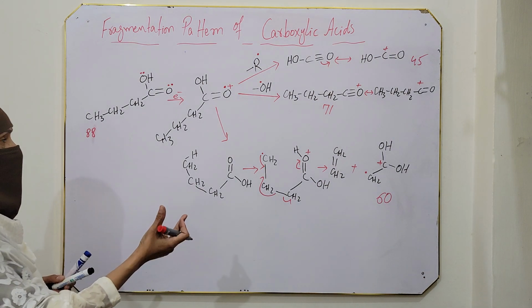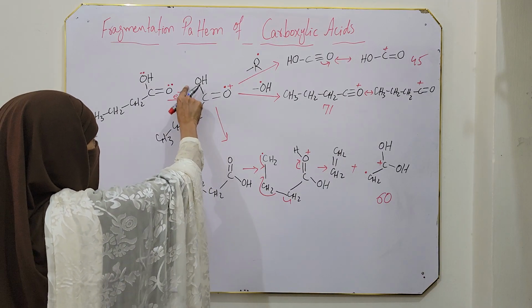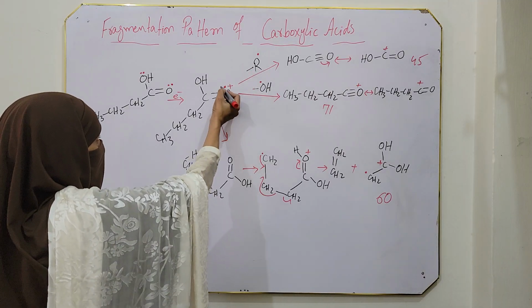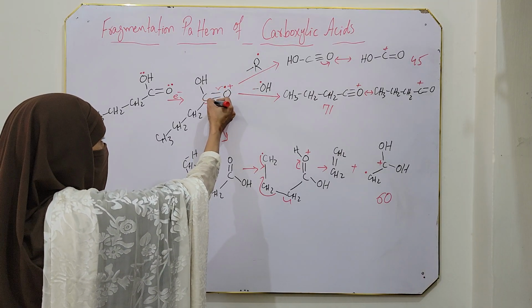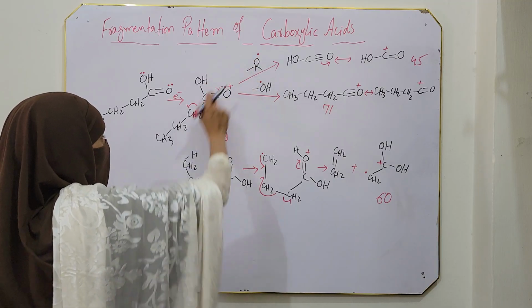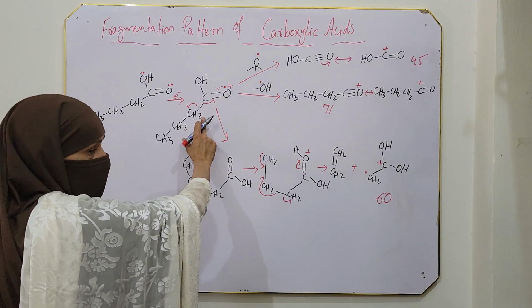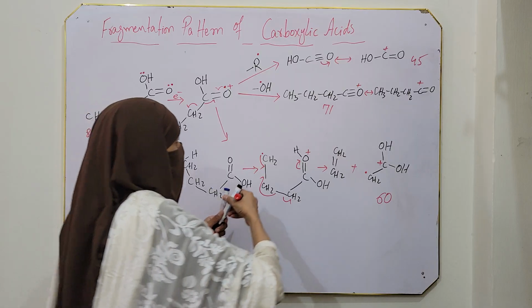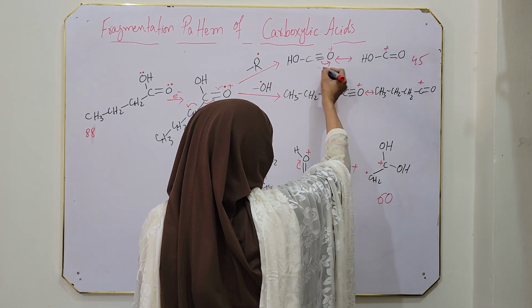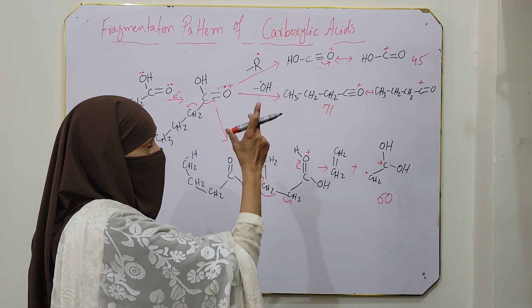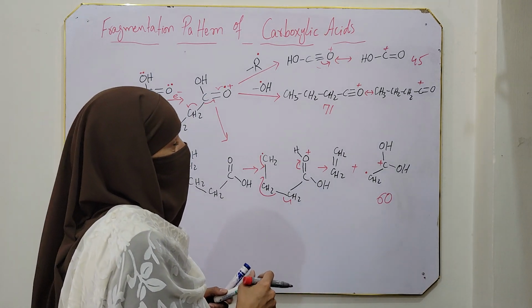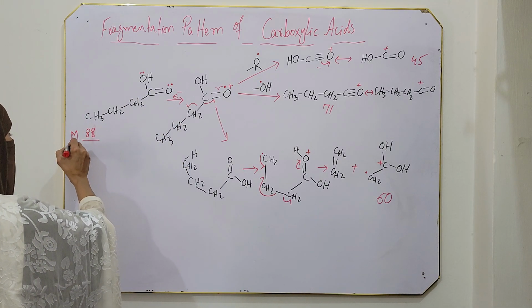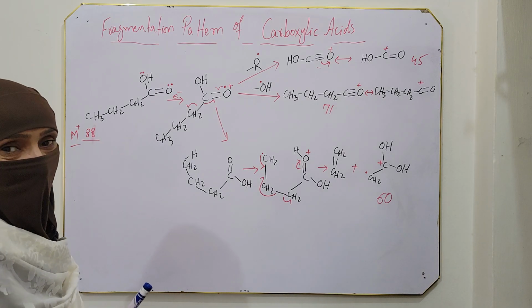Now again, alpha cleavage will occur. Once the hydroxyl group will cleave, and a second time the alkyl group will cleave. So once we have cleaved this alkyl group, for alkyl cleavage it's like this: minus R naught, this alkyl radical is released here and the remaining is OH-C triple bond O, and again the positive charge is on oxygen. So the double bond is shifted here and we got the positive charge at carbon. This peak is obtained at mass value 45. The molecular ion peak is at 88 and this first fragment ion peak which is obtained is at the 45 position.